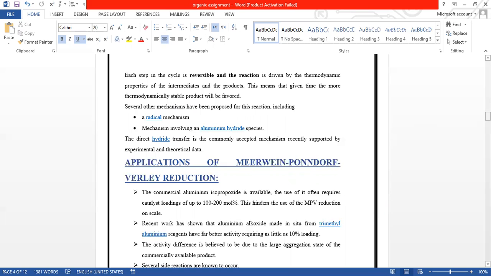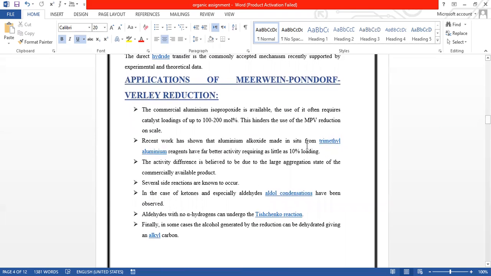The explanation of the Meerwein-Ponndorf reaction includes that commercial aluminium isopropoxide is available. Its use often requires a catalyst loading of 100 to 200 mole percent. This hindered the use of the MPV reduction on scale. Recent work has shown that aluminium alkoxide made in situ from the trimethylaluminium reagent has far better activity, requiring as little as 10% loading. The activity difference is believed to be due to the large aggregation state of the commercially available products.